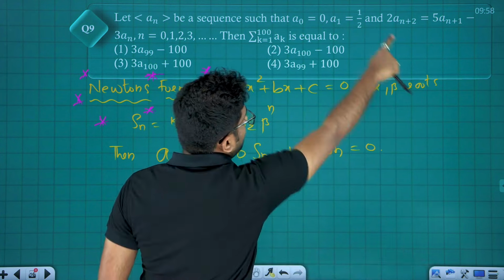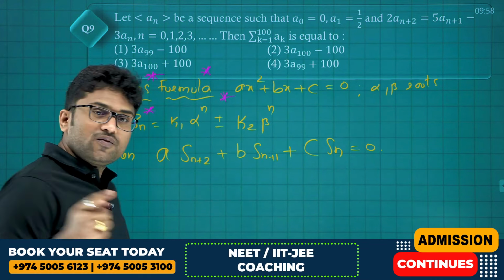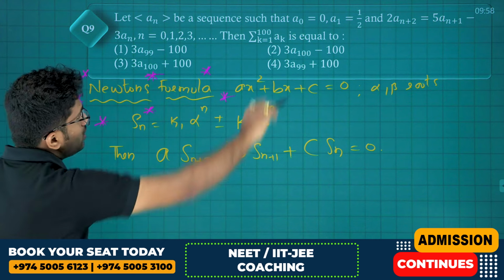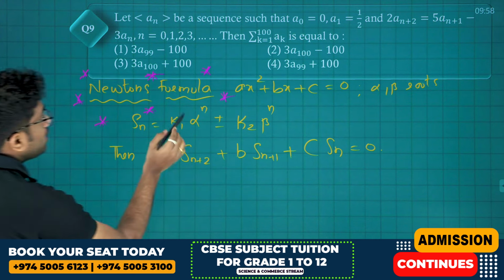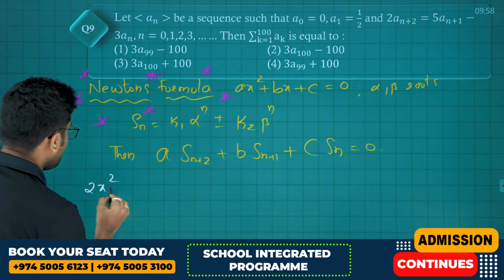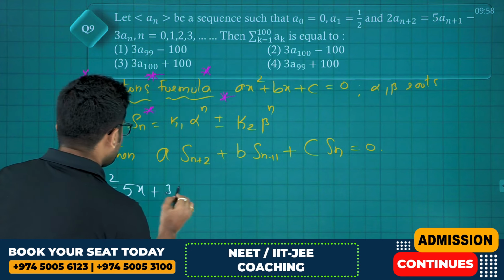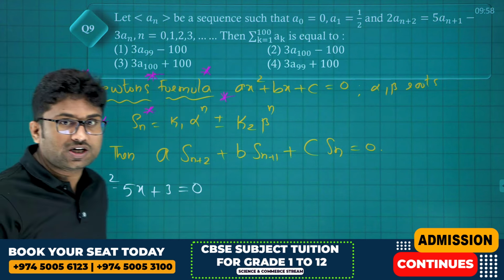So they have a(n+2) = 5a(n+1) − 3an. From here we can get a quadratic equation: 2x² − 5x + 3 = 0. Clearly we have got one quadratic equation.